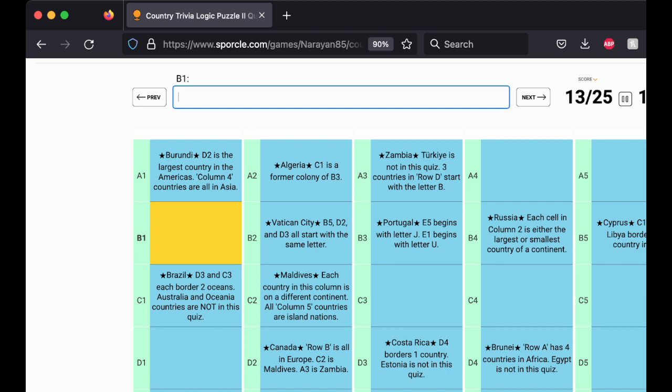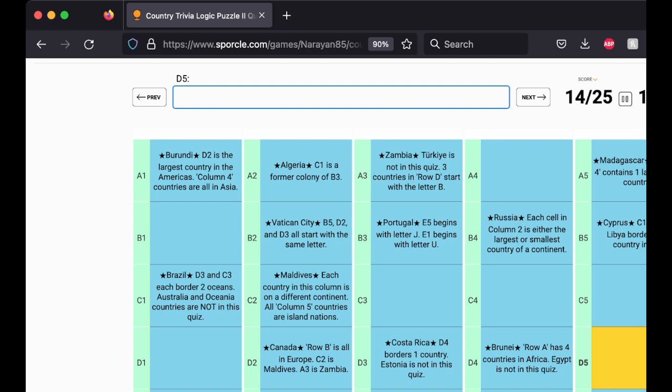Okay, so we know that this is an African country, A5, from a previous hint, and it must be an island. Madagascar is a really large island. The column contains one landlocked country. Okay. Now the other.